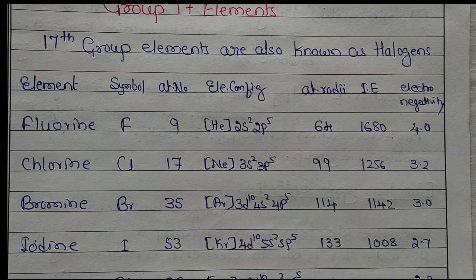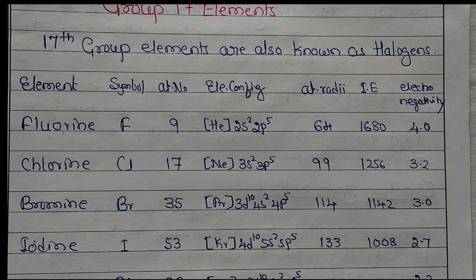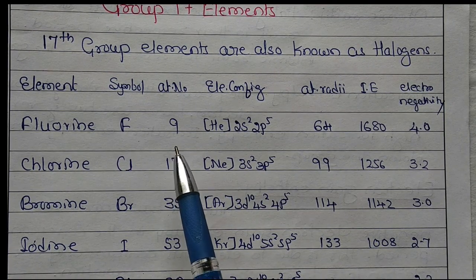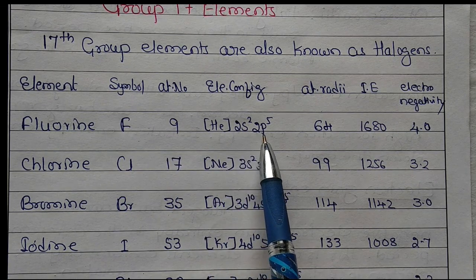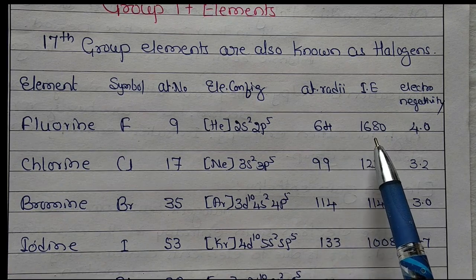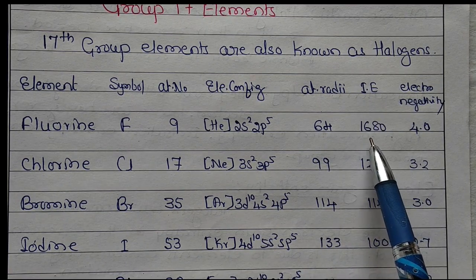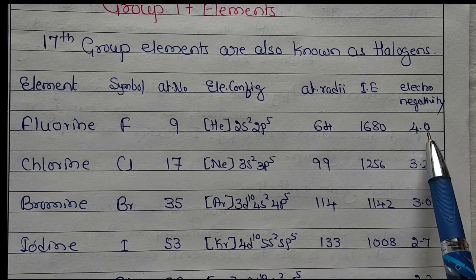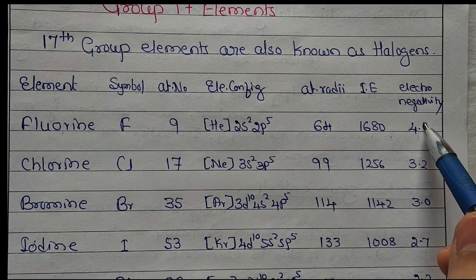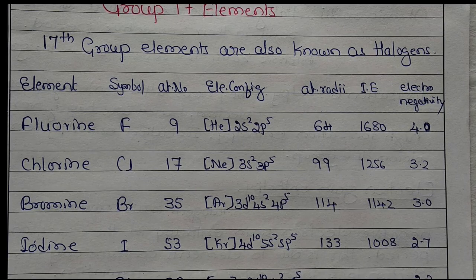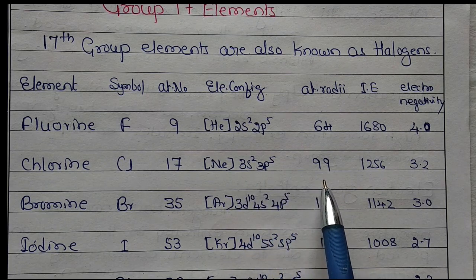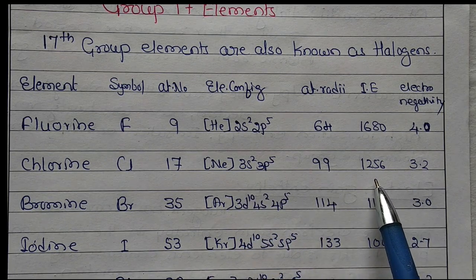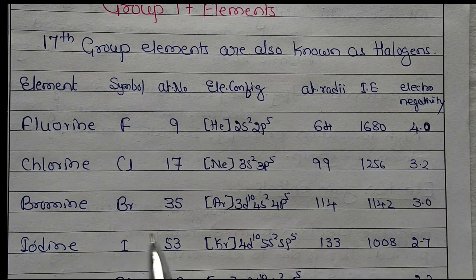Okay. So the element fluorine, atomic number is 9. Its electronic configuration is noble gas helium 2s2 2p5. Atomic radii is 64, ionization enthalpy is 1680 and electronegativity is 4.0. Then chlorine, it is 17, neon 3s2 3p5. Atomic radii is 99, and so on.